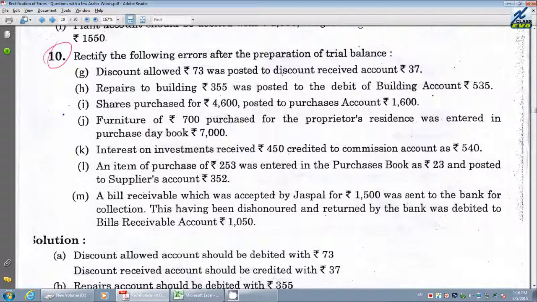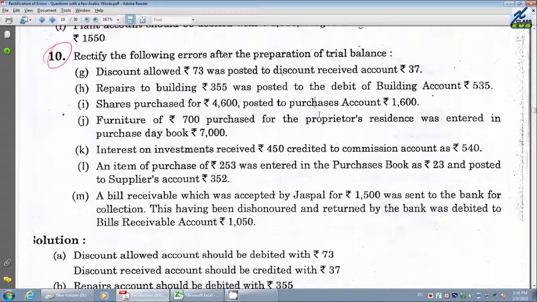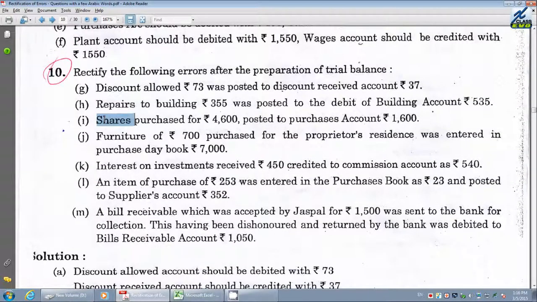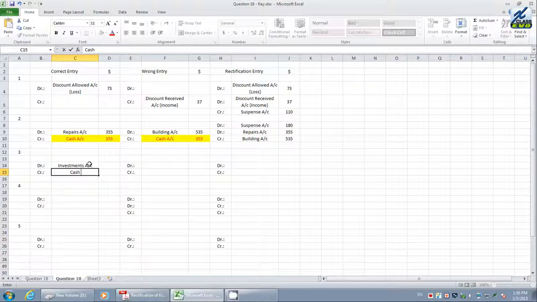Number 3, let us see. Shares purchased, 4,600, and posted to the purchases account. Whenever you purchase shares in the stock market, Tadawul, of any other company, we should not write it as purchases. These are not goods. It is only shares purchased, which means it is an investment. What should be done? Debit investments account. This is a very, very important question. If you pay by cash, you say cash. If you pay by check, you say check.